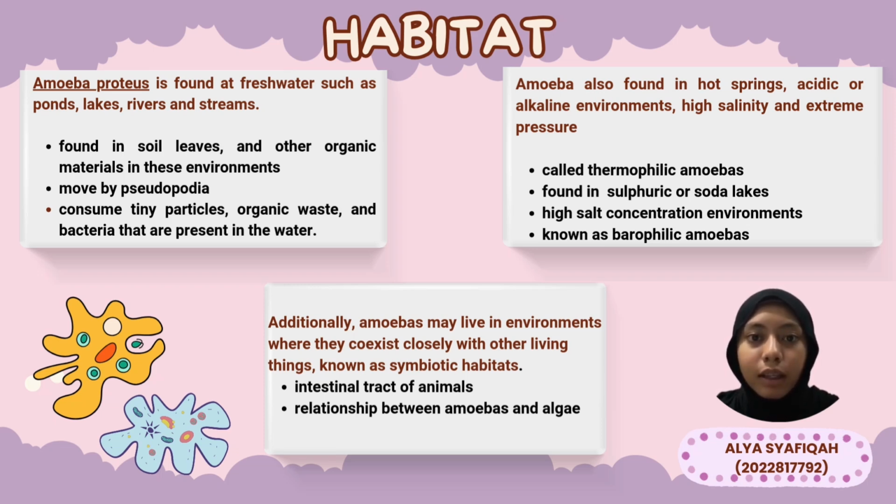Acidophilic amoeba thrive in highly acidic conditions such as those found in sulfuric hot springs, while alkaliphilic amoeba can survive in soda lakes and other alkaline habitats. Amoeba are also found in high salinity environments. Known as halophilic amoeba, they have unique adaptations to maintain osmotic balance and avoid dehydration. Some species of amoeba can live in environments with little to no oxygen, such as swamps.